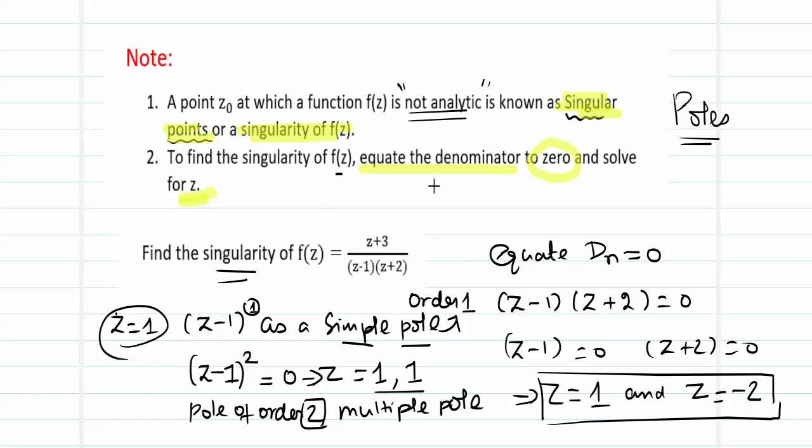So this is how we solve the base step for any Cauchy formula: by equating the denominator to 0 and getting the points at which the function is not analytic. Those points are called singular points, singularities of f of z, or poles. You have also seen what is meant by a simple pole and a multiple pole. Just equate your denominator to 0 and solve.